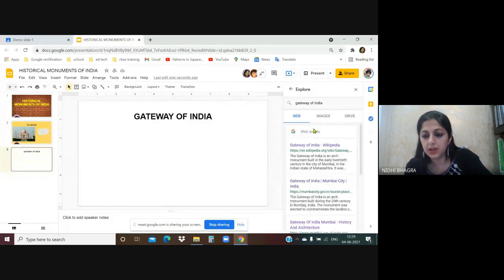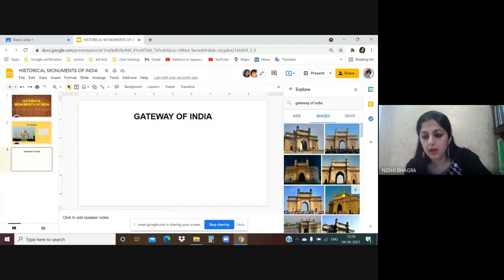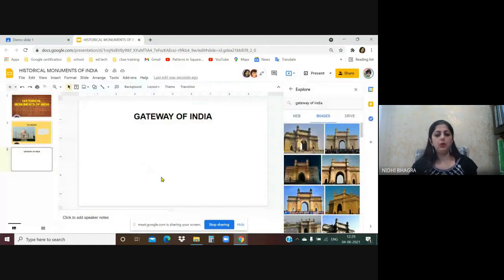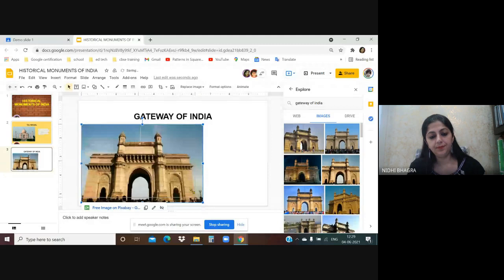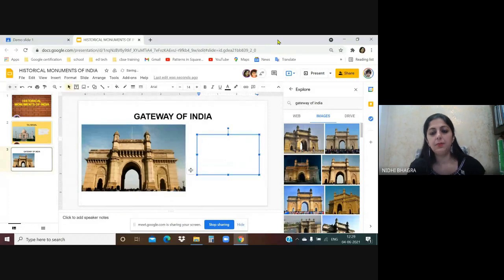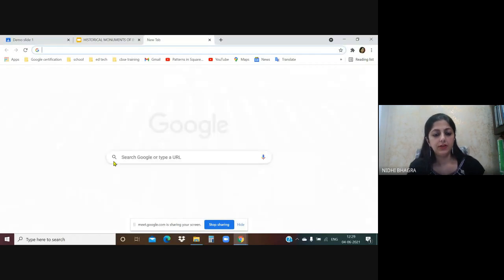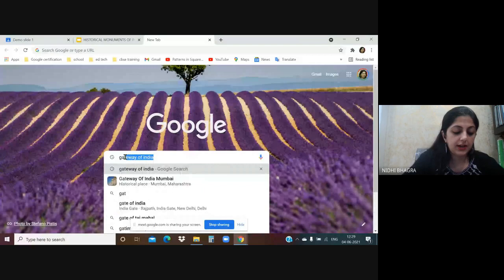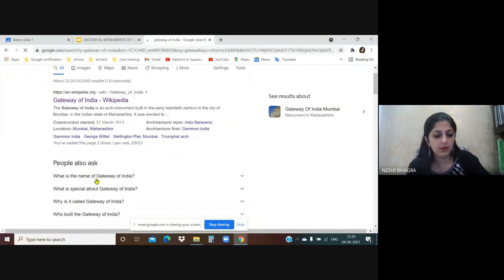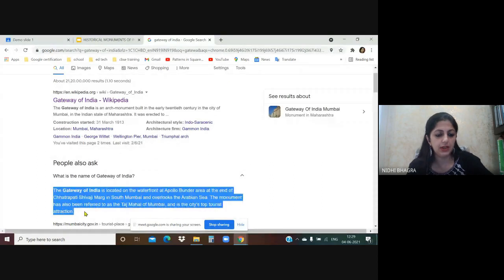Let's say this is the image this child wants to insert in the slide. And insert a text box. You can even write about it. So I'm just randomly typing some information about Gateway of India.